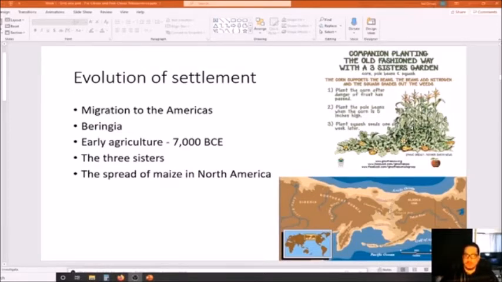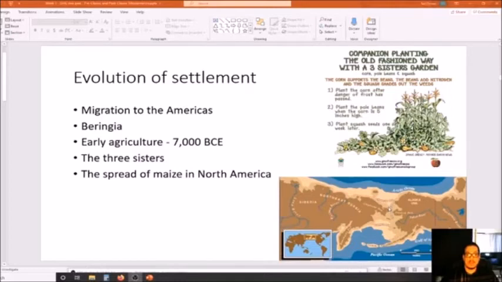And why was there a land bridge 30,000 years ago or 14,000 years ago or whenever Native Americans made this crossing? Well, there's a reason for it. It's because during this time period, there was an ice age going on, right? An ice age. And so because it was an ice age, things were very cold, and there was a lot of ice.